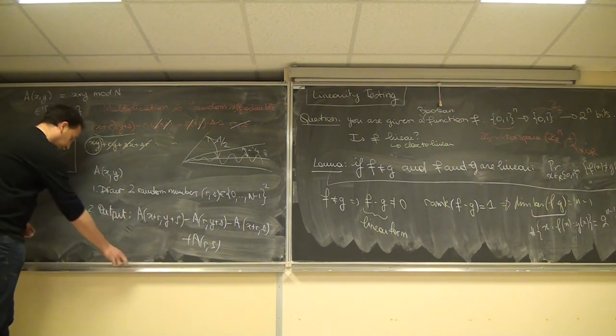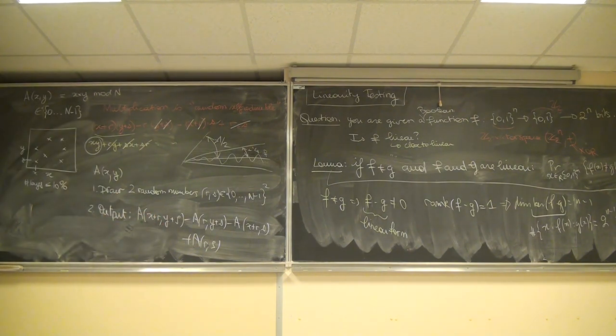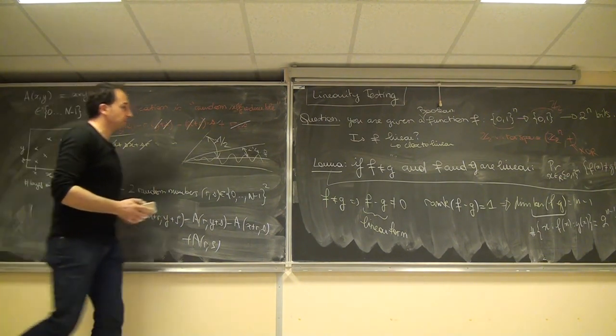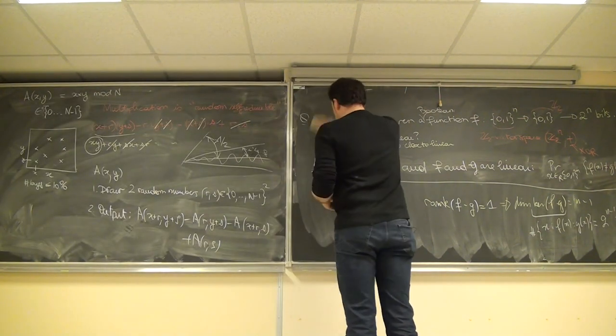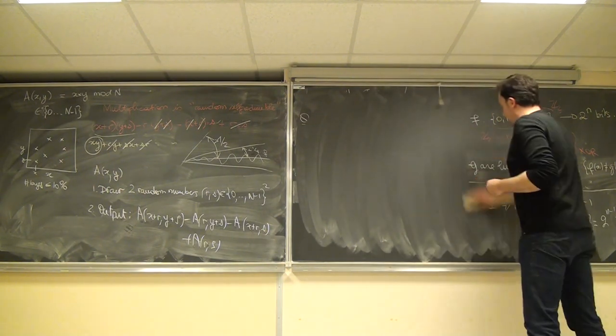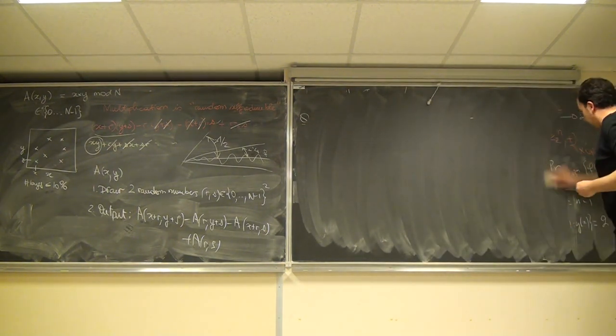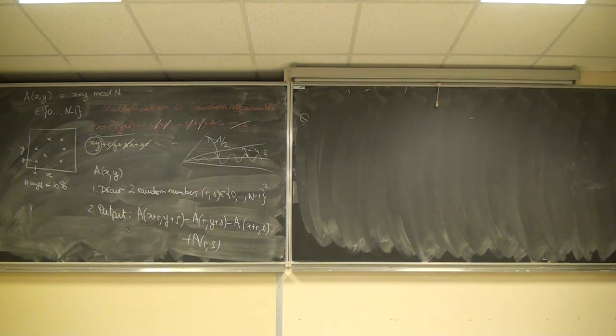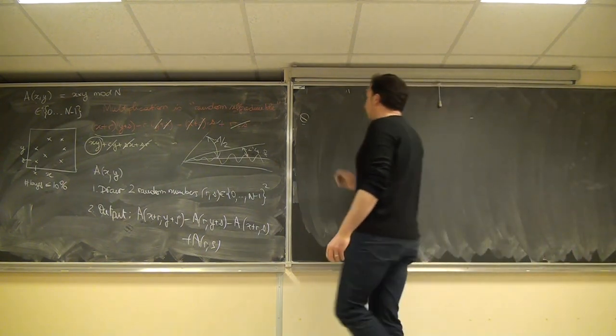Why is it so? It's simply that you use the following lemma, which says that if you translate a uniform random variable, then you get a uniform random variable. This is completely trivial.